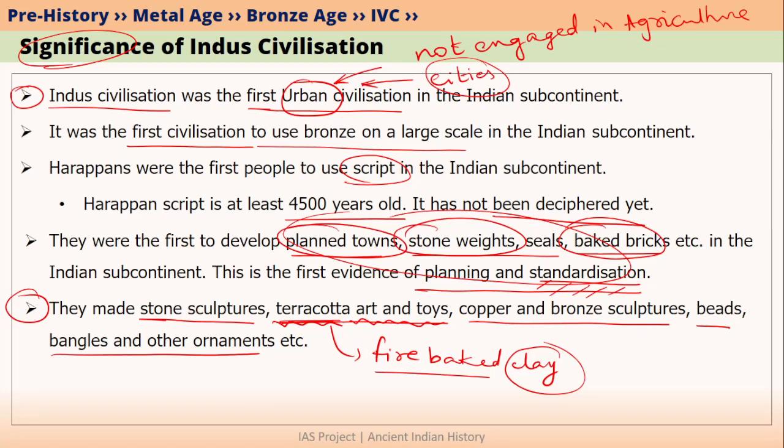Before Indus civilization, people were mainly survivors. For example, they usually did not make sculptures and toys because there was no utility for sculptures for, let's say, Stone Age people. Stone Age people were more interested in what tools should we make and what utensils should we make. They were not interested in making sculptures and toys and art pieces. So this is the main difference between Indus culture and the cultures before Indus culture.